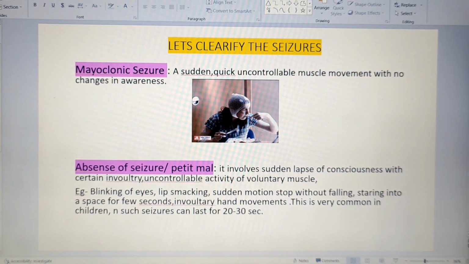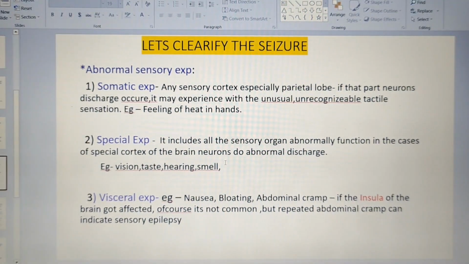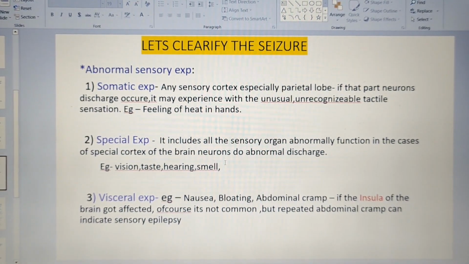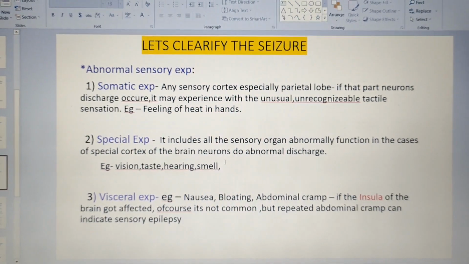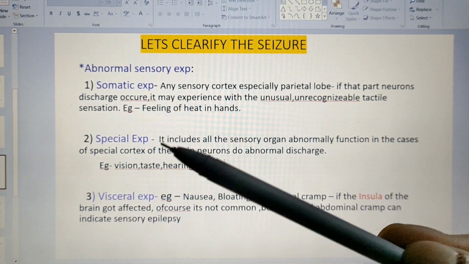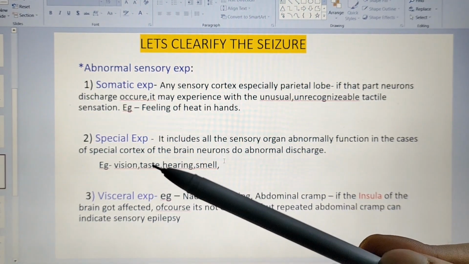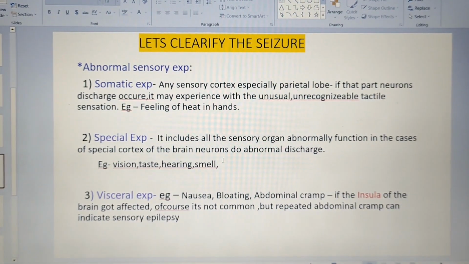Now come to the second, that is abnormal sensory experience. We know that a person can experience sensations normally. There are three types of sensory experience: somatic experiences, special sensory experiences, and visceral sensory experiences.